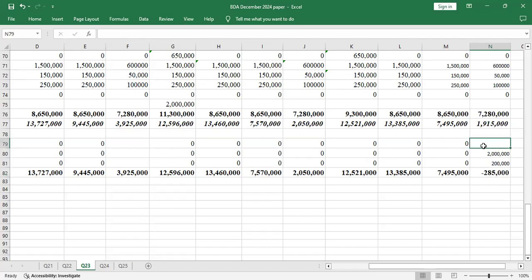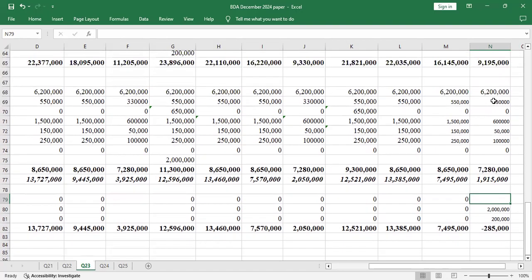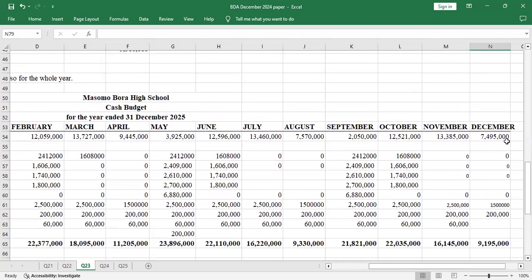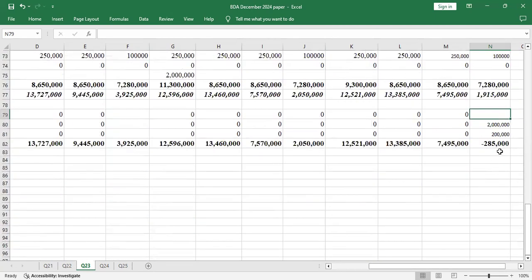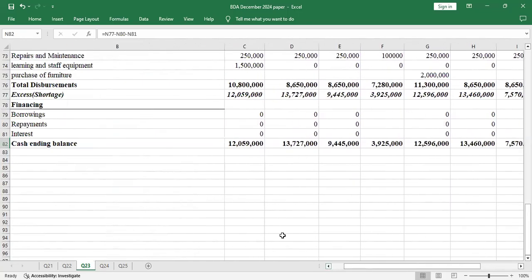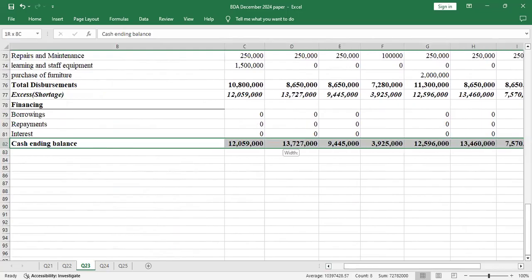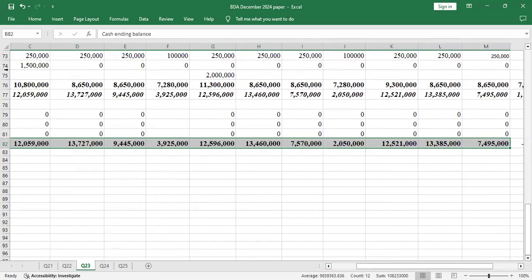You can borrow some money here, let us say 500,000, so that they take their 285 and they give you the balance. You start the cash budget afresh. But this is how you're supposed to handle that question, and you get yourself 20 marks. This is cash budgeting.